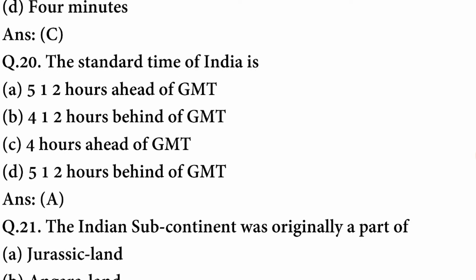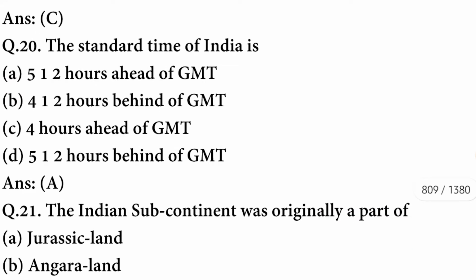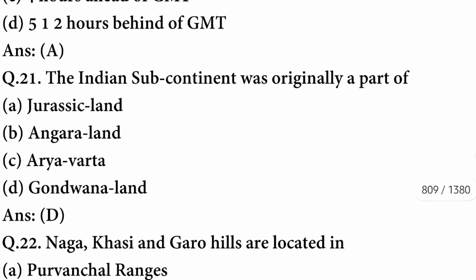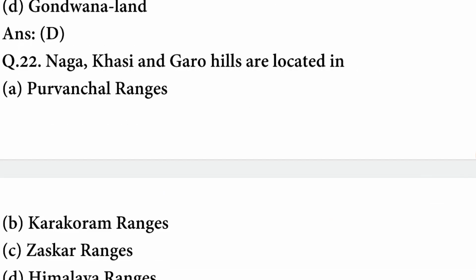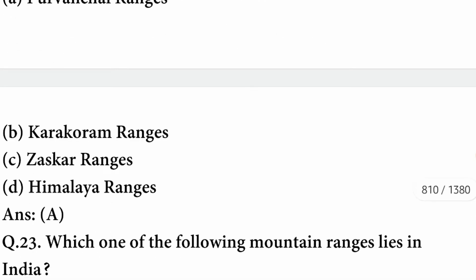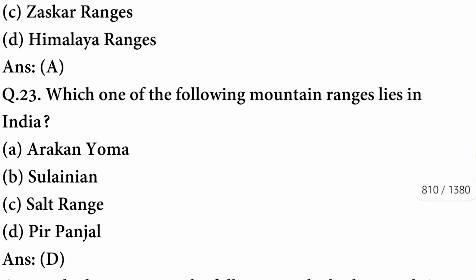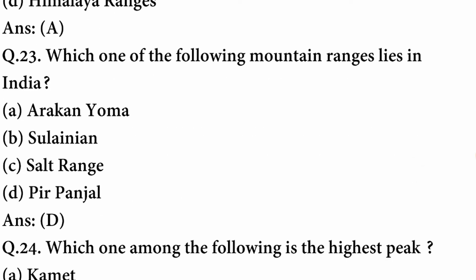The standard time of a country differs from the GMT in multiples of hours, half hours. The standard time of India is 5.5 hours ahead of GMT. A option is correct. Next question. The Indian subcontinent was originally a part of Gondwana land. Naga, Khasi and Garo hills are located in Purvanchal ranges.